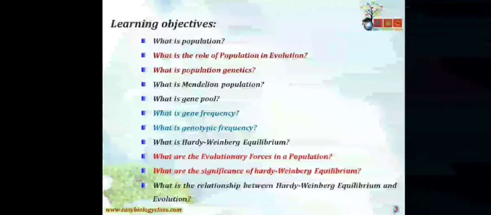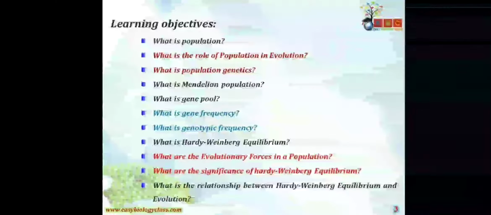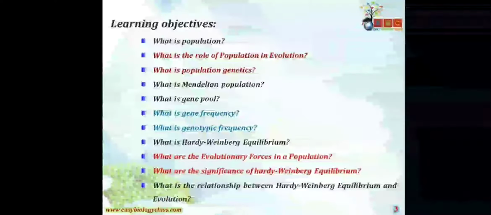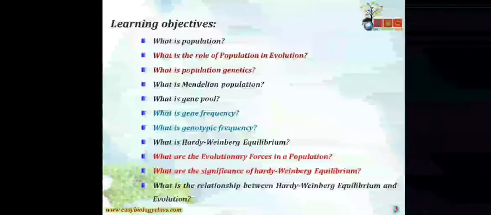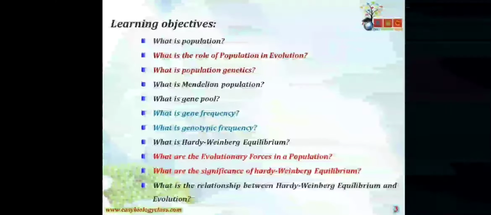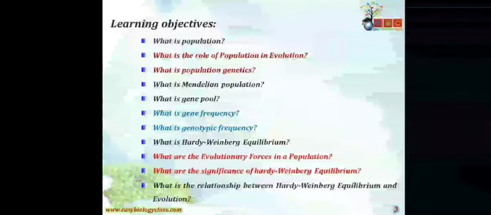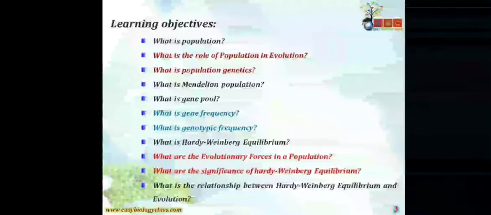Now we will talk about what is gene pool, what is gene frequency, what is genotypic frequency, what is Hardy-Weinberg equilibrium, what are the evolutionary forces in a population, and what is the significance of Hardy-Weinberg equilibrium. Why are we studying Hardy-Weinberg equilibrium, what is the significance of this, and what is the relationship between Hardy-Weinberg equilibrium and evolution? That is the significance: we will be trying to make a relationship between Hardy-Weinberg equilibrium and evolution.